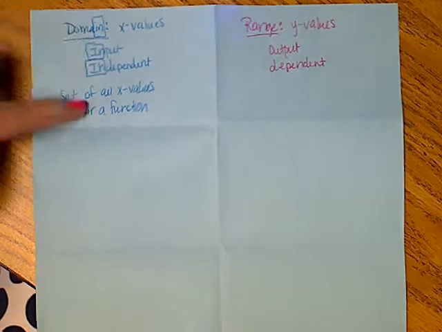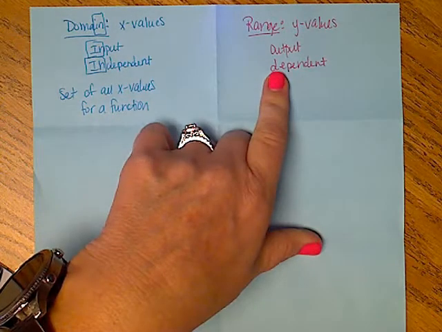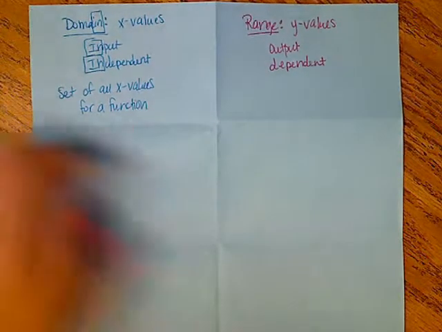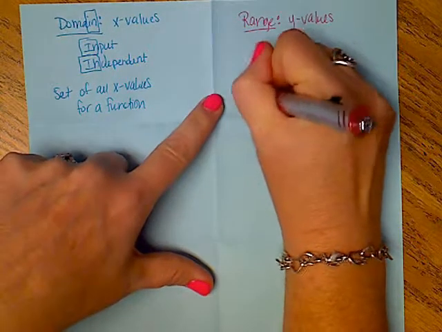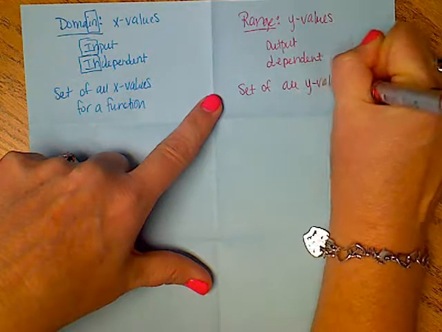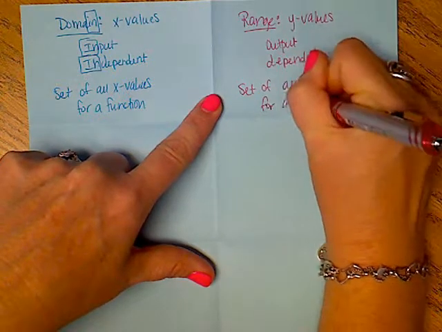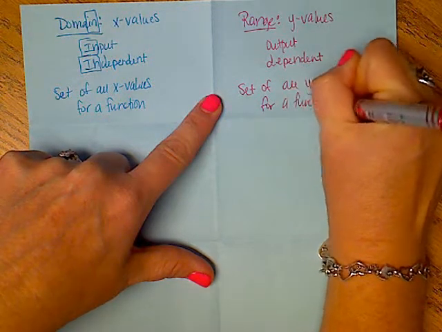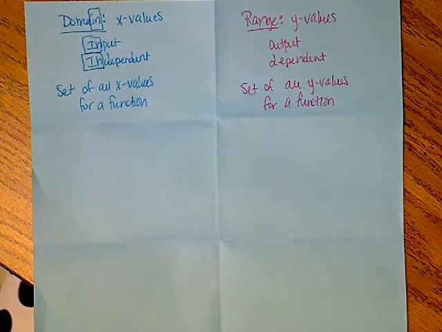If you can memorize these, you don't have to memorize this side. They're just the opposite every time. Same definition, it's the set of all y values for a function. So, 2 vocabulary words. We're going to be working on domain and range more a little bit later.